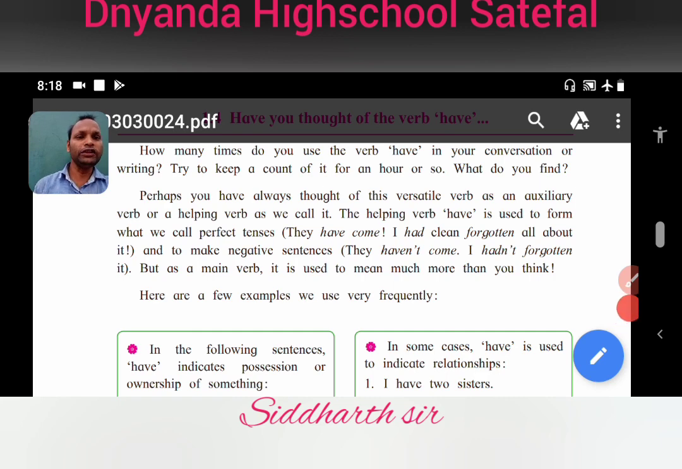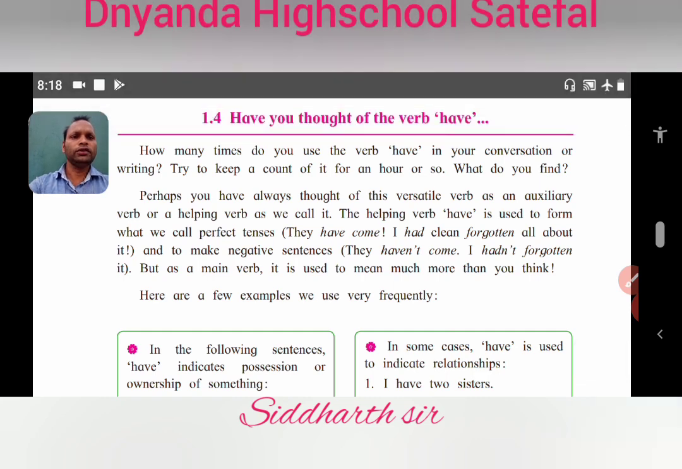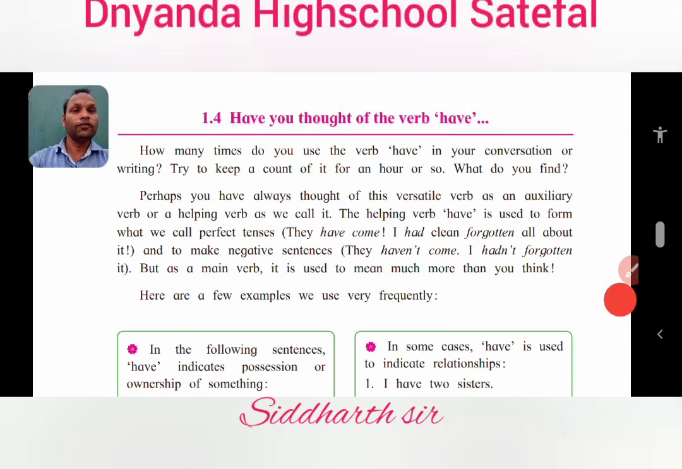So in these sentences we use the auxiliary verb have with the subject, have plus V3. This is the construction of the sentence. Then it plays various roles. Look here.